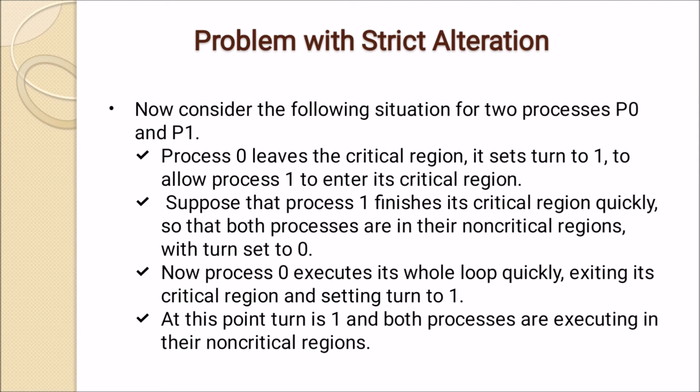Now suppose that process 1 finishes its critical region quickly, so that both processes are in their non-critical region with turn set to 0. Process 0 executes its whole loop quickly, exiting its critical region and setting turn to 1. At this point turn is 1 and both processes are in their non-critical region.